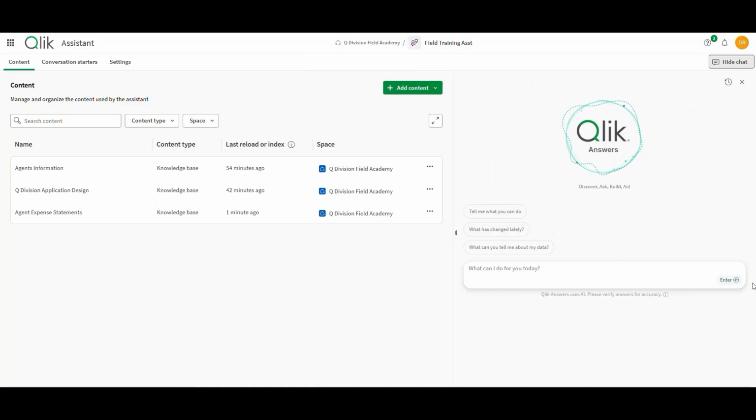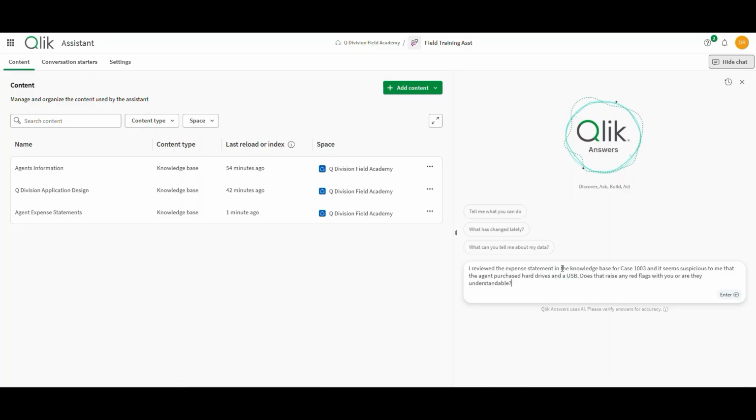I'm going to go ahead and magnify this for you. And what I'm going to do this time, this is a rather long question, so I'm just going to go ahead and paste this in because you've seen my typing in the other modules. It can be pretty bad. My question is, I reviewed the expense statement in the knowledge base for case 103, and it seems suspicious to me that the agent purchased hard drives and a USB. Does that raise any red flags with you, or are they understandable?